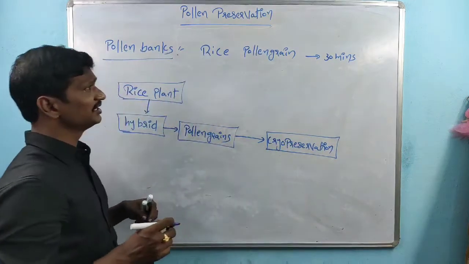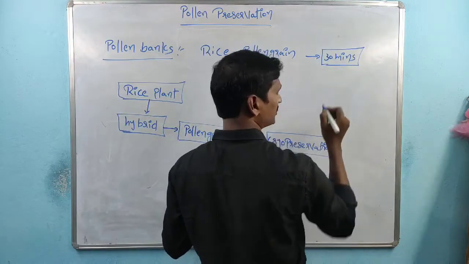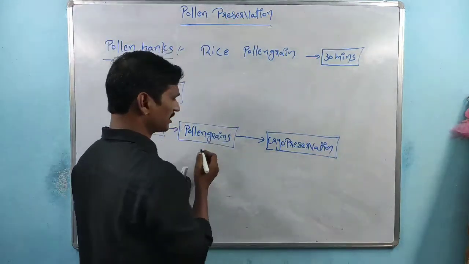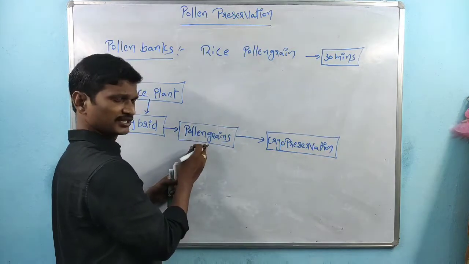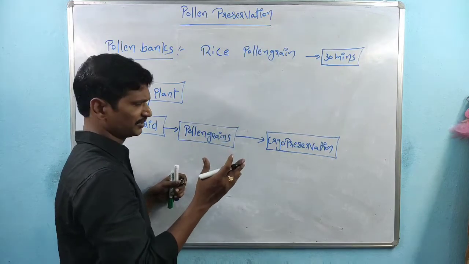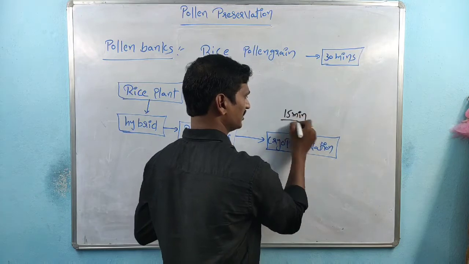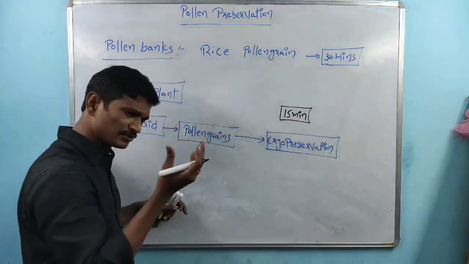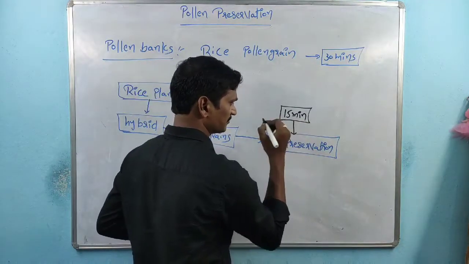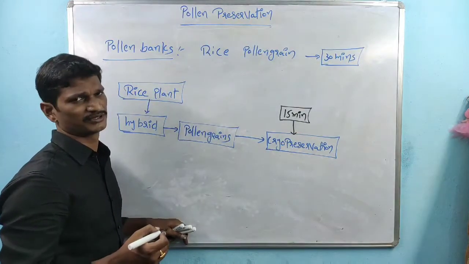Right? See, actually the rice pollen grains have a lifespan of 30 minutes. The pollen grains are collected at 15 minutes. So the pollen grains produced from the plant within 15 minutes are subjected to cryopreservation.